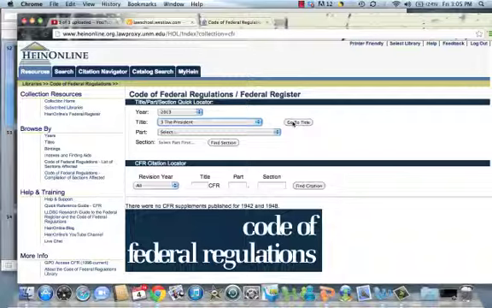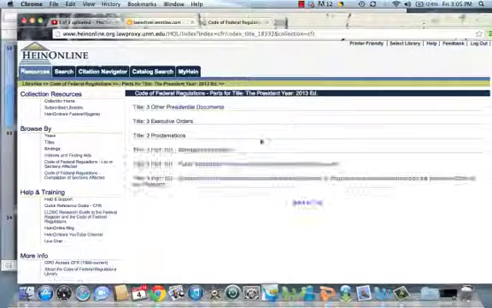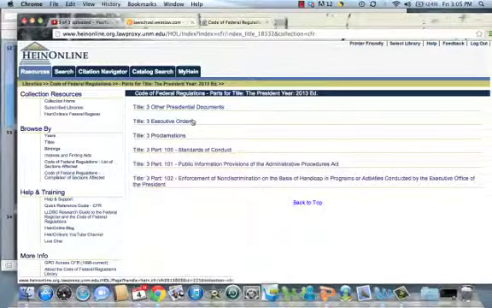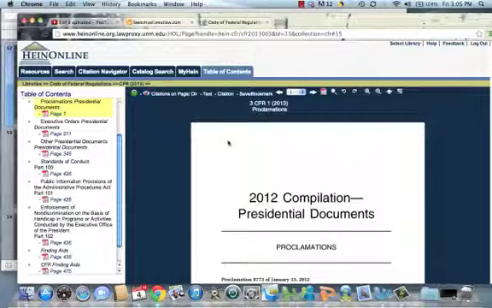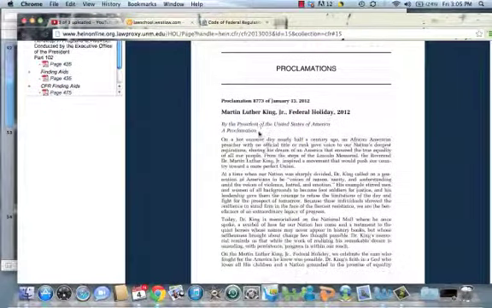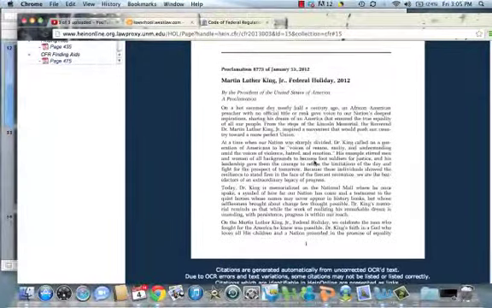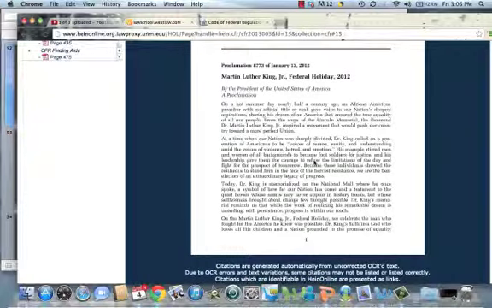Say you want to just go to that title. See that button next to where it says Title 3, the President. Click Go to that title. You can browse parts of this Title 3. Say you want to browse Title 3 proclamations, you can do so. Proclamation 8773 of January 13, 2012, Martin Luther King Jr. Federal Holiday, 2012. Because this is a historical document, you can do this for any of those sections, pull up sections by year.